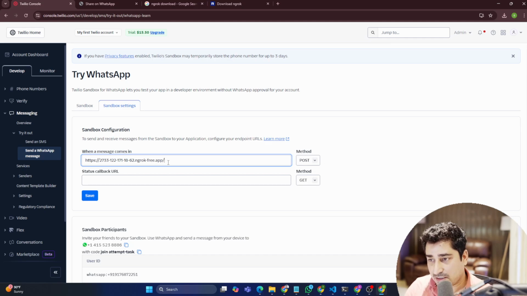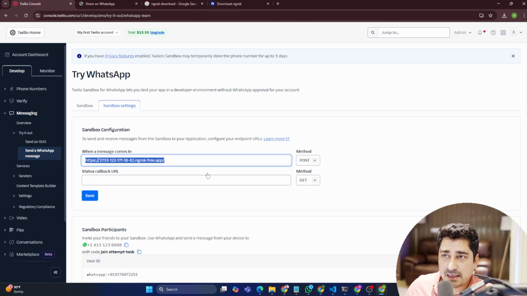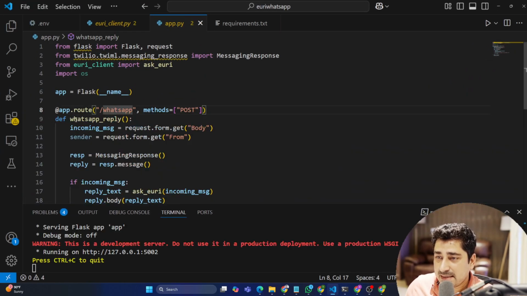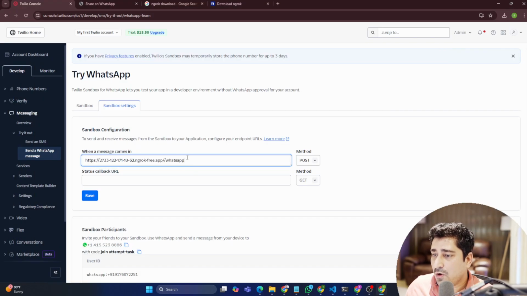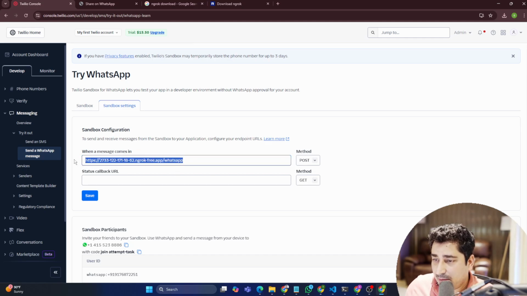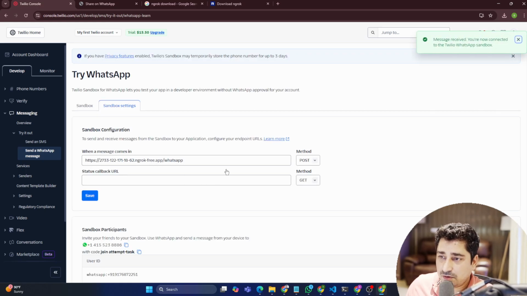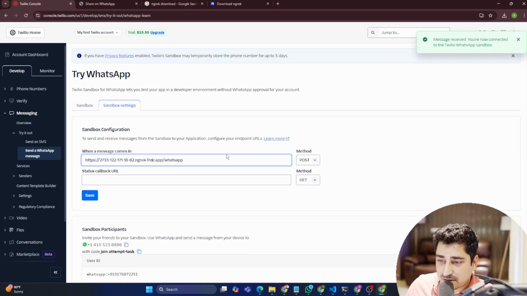But just copy and paste is not going to work. At this path, my app is running as per ngrok. So I have just made these things public, but my method, right? My WhatsApp reply method is available at which path? At this particular path, my WhatsApp reply is available. So what I can do is copy and paste this particular path. Means whenever a request comes, it is going to serve it. Just save it, right? Whenever a request comes, this particular endpoint is going to serve it.